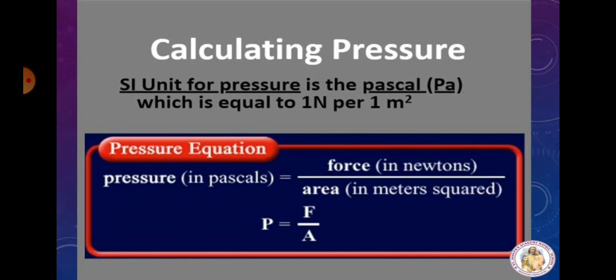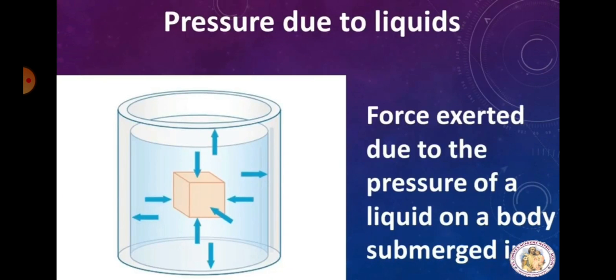So for pressure P, force is F and area is A. So what is the pressure formula? P is equal to F by A. We shall first learn about the pressure exerted by liquids and then learn about the pressure exerted by gases. Now, pressure due to liquids.